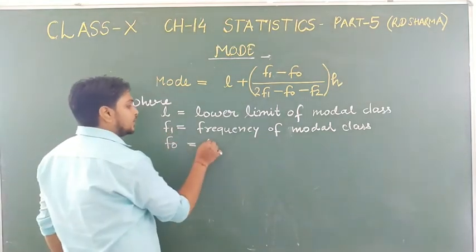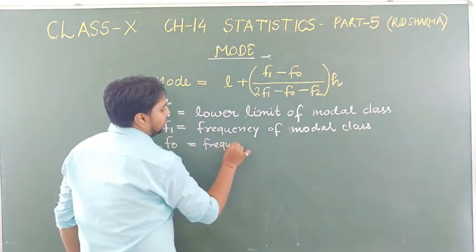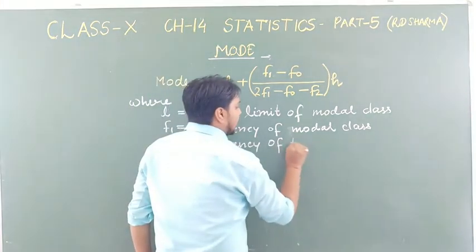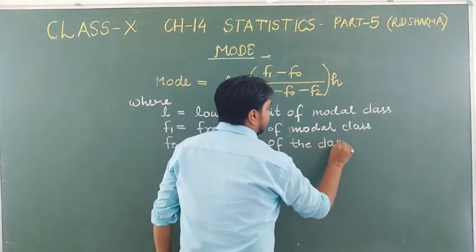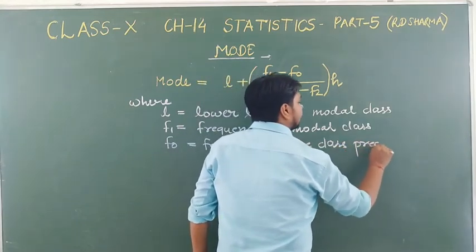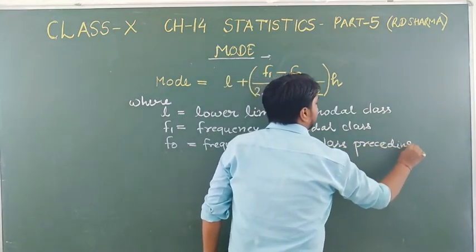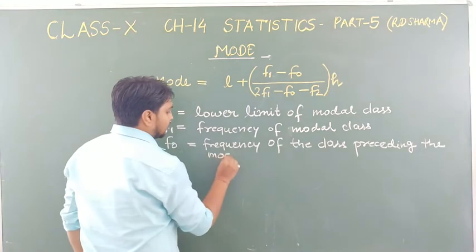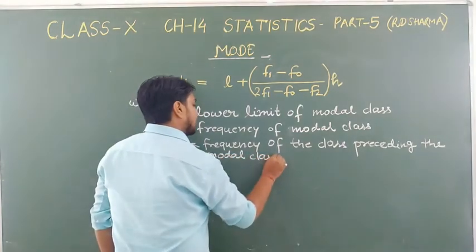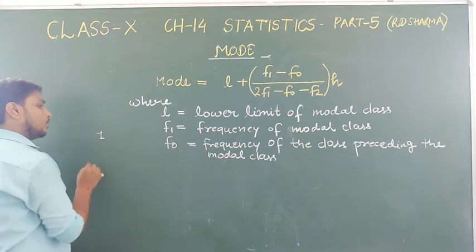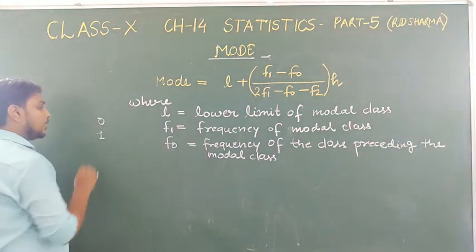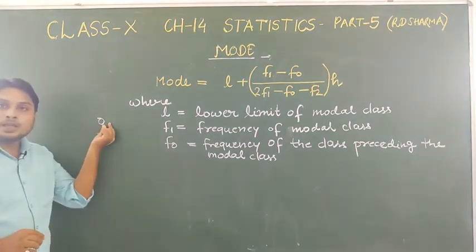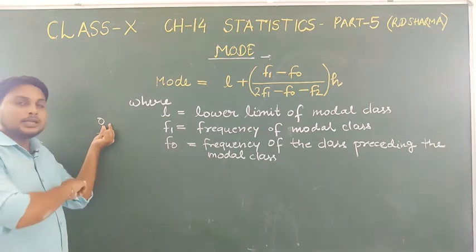So F0 is the frequency of the class preceding the modal class.